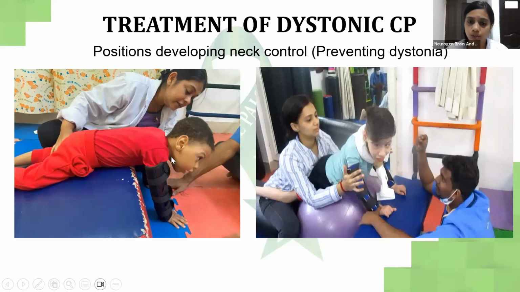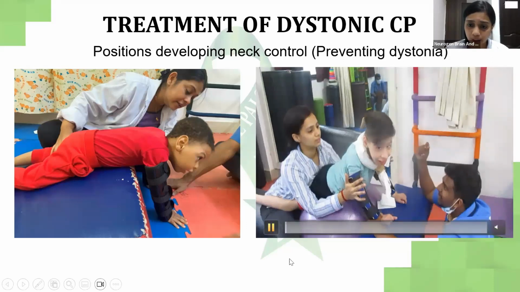So, the position for developing neck control while preventing dystonia is tummy time. In tummy time, I'm not expecting this child to go into hyperextension, or there shouldn't be excessive extension. Even if you're giving some visual or auditory cue, like showing him a toy or a phone, it should be one level below the eyes. It shouldn't be above the eye level. Whatever you give, you shouldn't give it above the eye level, because the child will have the tendency to go behind, and then he will not learn to sit or utilize his muscles.